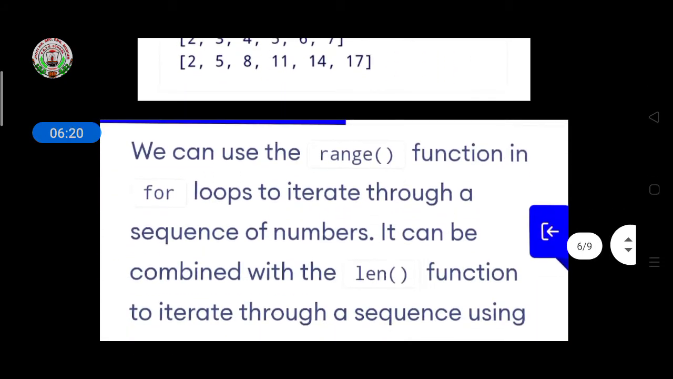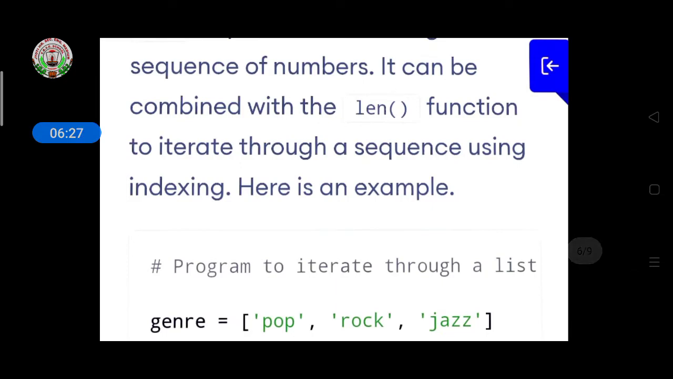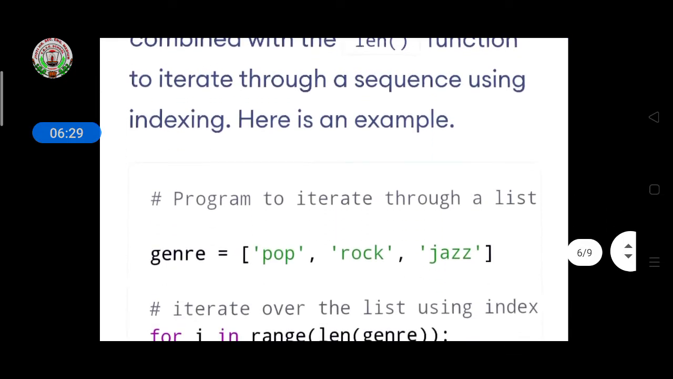We can use the range function in for loops to iterate through a sequence of numbers. It can be combined with the len function to iterate through the sequence using indexing. Here is an example.